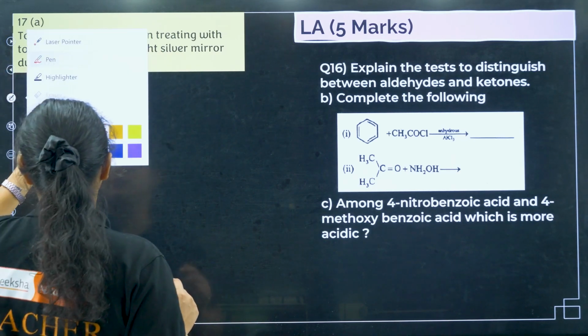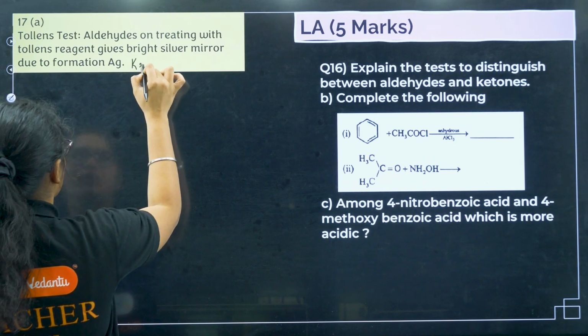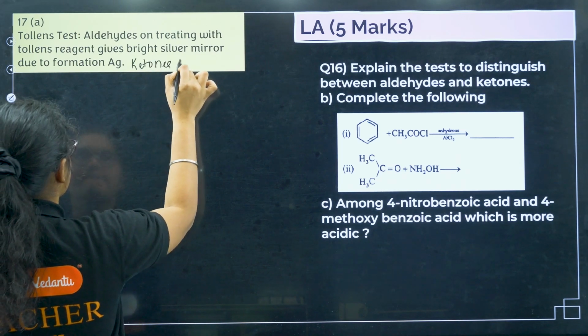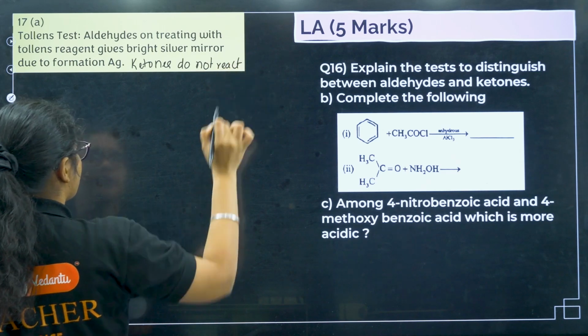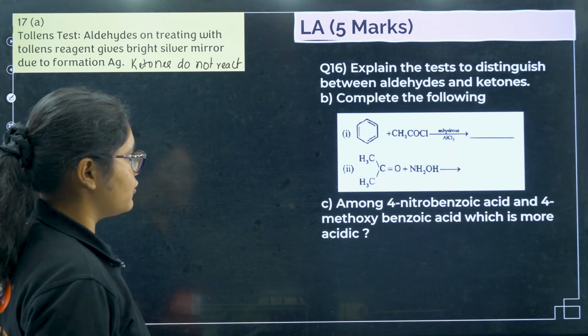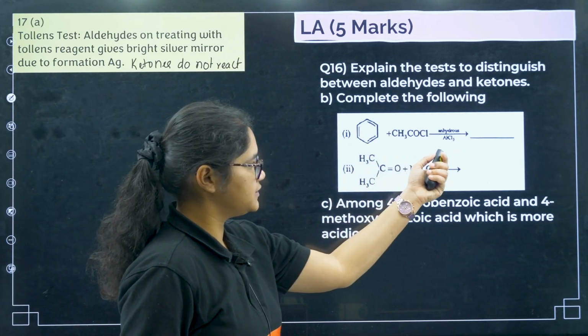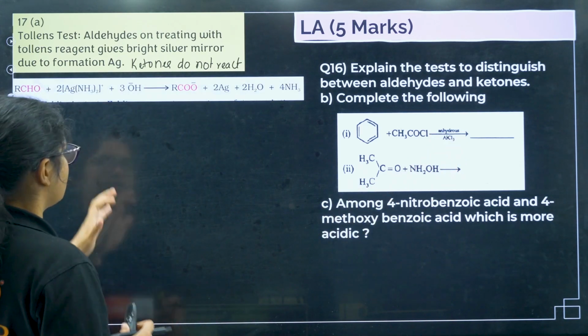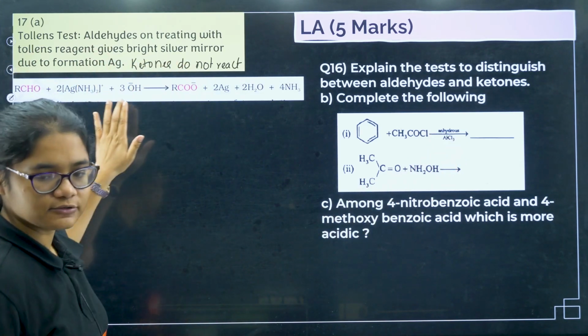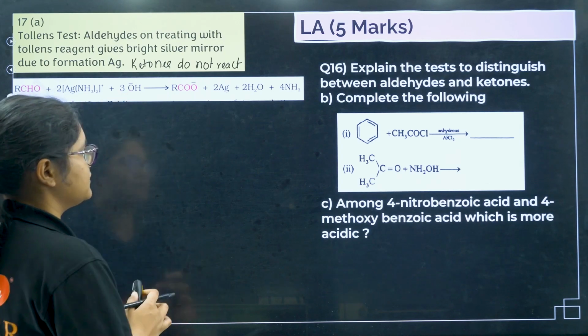And here you also need to add that ketones do not react. Okay, next, complete the following. So here you have CH3COCl and anhydrous AlCl3.